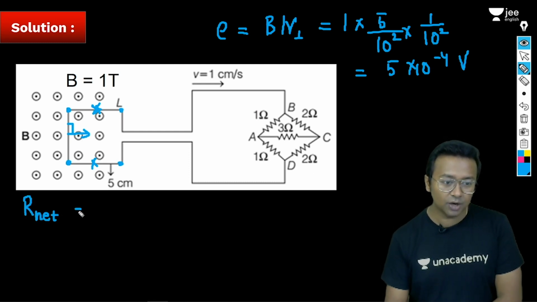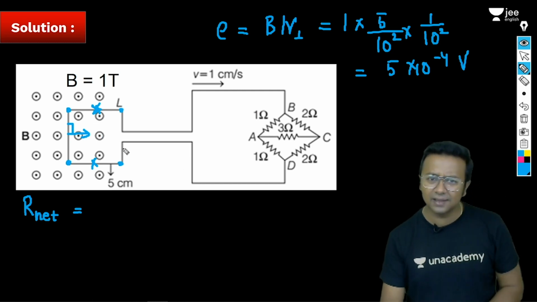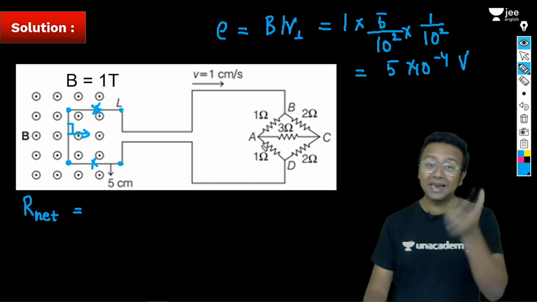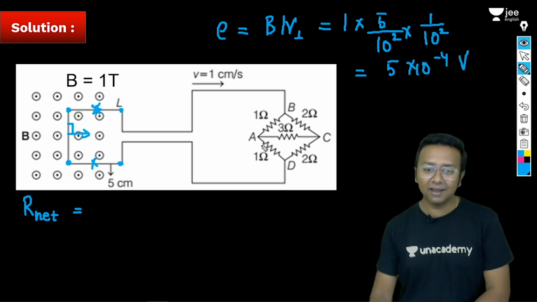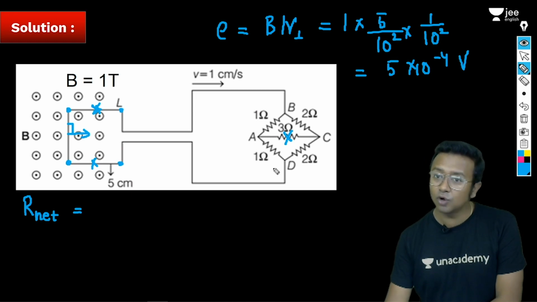So what is going to be the R net? See, this one has got a resistance. Fine, we'll talk about it. It is given to me in the question itself. If you look at this part here, 2 by 1, 2 by 1, it's a balanced Wheatstone bridge. If it's a balanced Wheatstone bridge, I don't have any problem in life, because this 3 ohms I don't have to consider. So this is 2 ohm, 2 ohm, 4 ohm. 1 ohm, 1 ohm, 2 ohm.